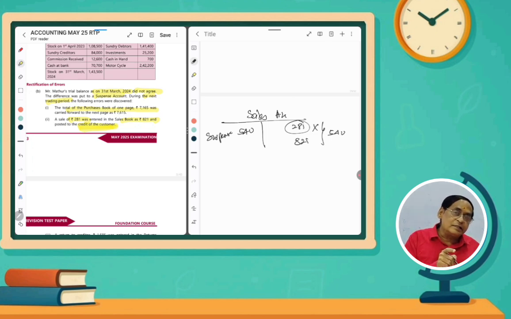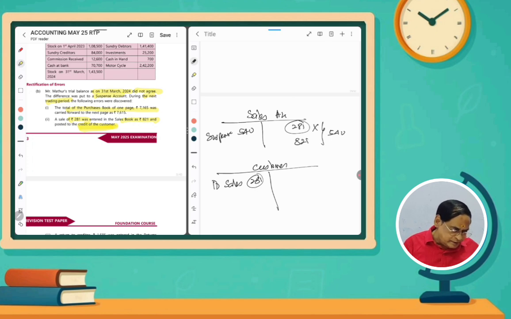Normally if you are making sales, the customer account should be debited: customer account debit to sales, 281. But we didn't do it. Instead, the customer's account was credited. Actually, we have to debit the customer account: customer account debit to sales 281.